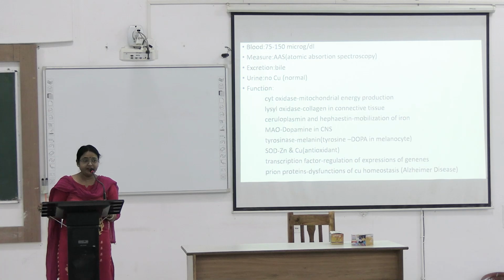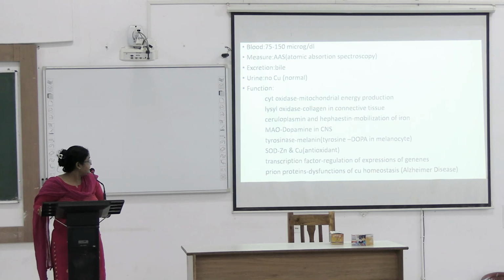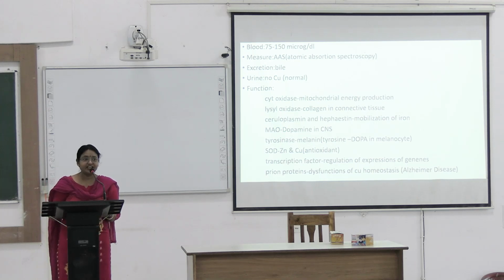It is excreted through bile. And in urine, there is normally no copper. So in the disease condition, you have to measure the copper content in the urine. Function: there are many enzymes which contain copper, so it is needed. Cytochrome oxidase is present in mitochondria for energy production.